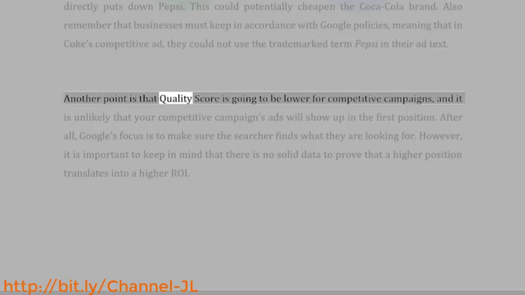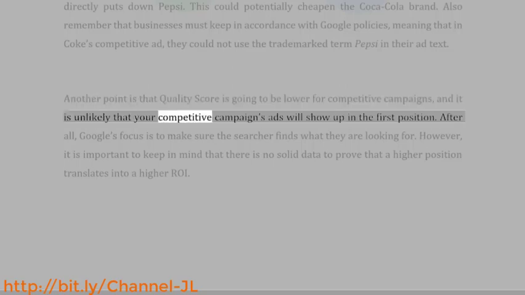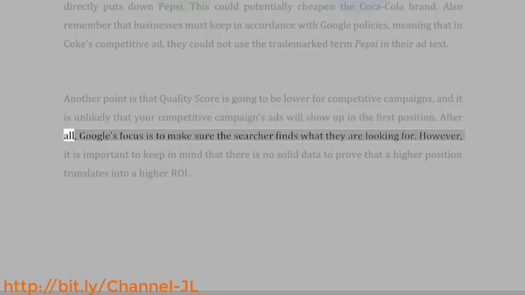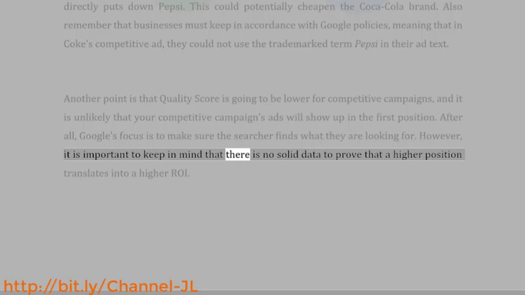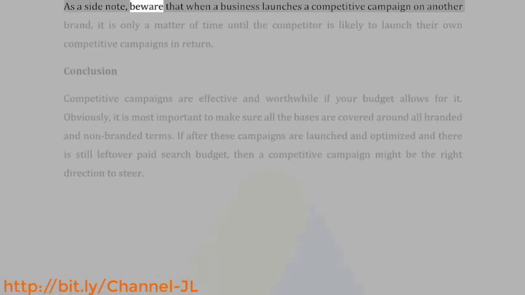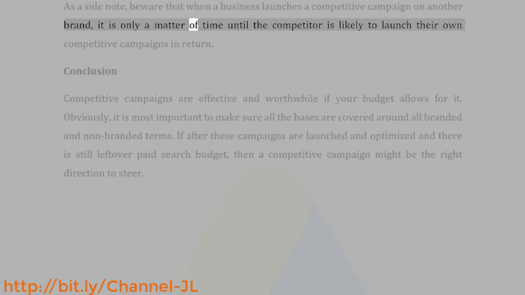Another point is that quality score is going to be lower for competitive campaigns, and it is unlikely that your competitive campaign's ads will show up in the first position. After all, Google's focus is to make sure the searcher finds what they are looking for. However, it is important to keep in mind that there is no solid data to prove that a higher position translates into a higher ROI. As a side note, beware that when a business launches a competitive campaign on another brand, it is only a matter of time until the competitor is likely to launch their own competitive campaigns in return.